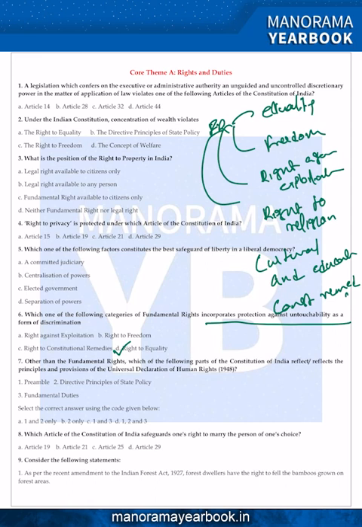But if you look at this Article 17, what is called untouchability, here is one more point that I want to add. We know that when we studied fundamental rights, we studied that fundamental rights are not absolute in nature. They can be cut down by the parliament, and there can be reasonable restrictions on our fundamental rights.